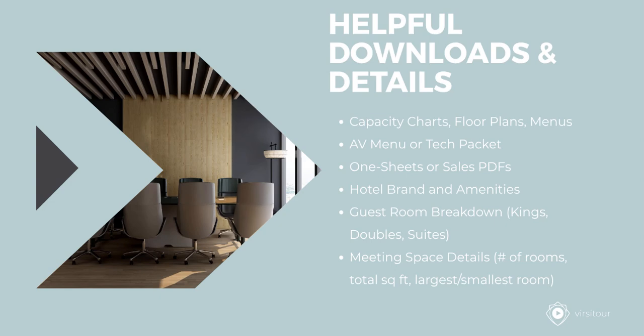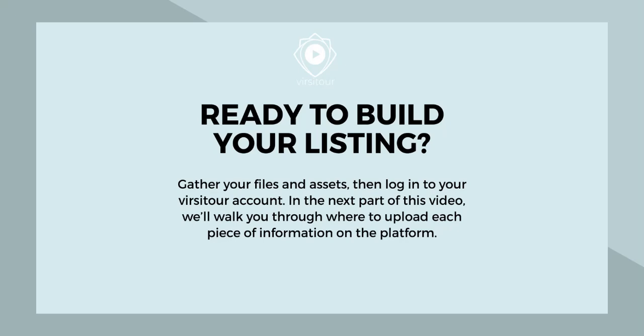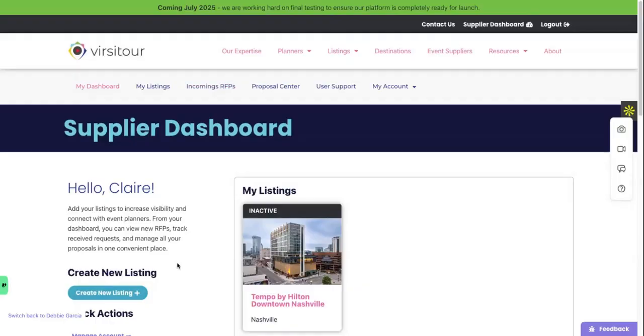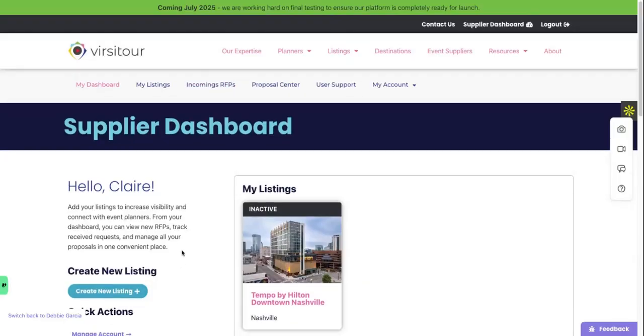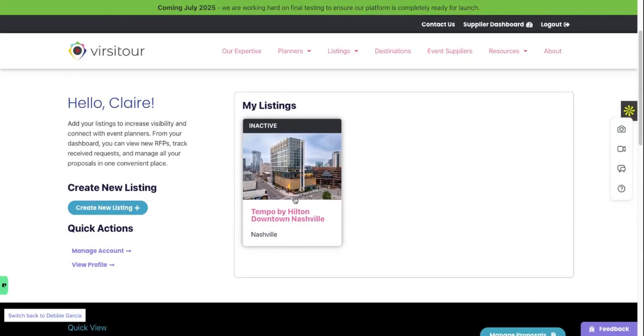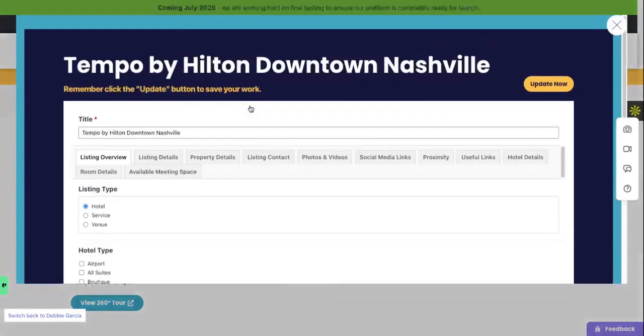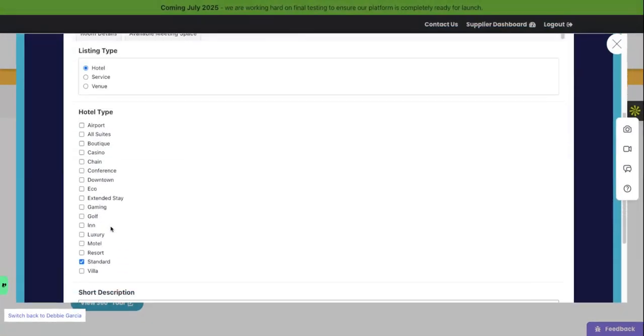And that's it. Once you've gathered all your assets, log into your Virsitour account and start building your listing. Start by logging into your supplier account and clicking Create New Listing. From here, you'll go step by step through each section, dropping in the information and files you've already prepared.